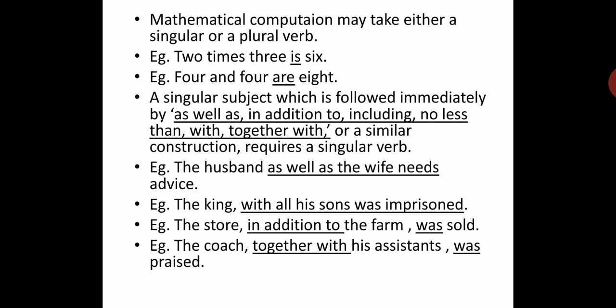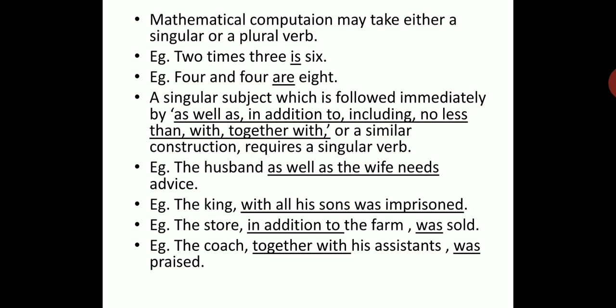Now next, a singular subject which is followed immediately by as well as, in addition to, including, no less than, together with, or similar construction requires a singular verb. Please note it down somewhere, children. This is very, very important. The husband as well as the wife. Now here husband and wife, you may think they are 2 singular subjects, but they are joined by the phrase as well as. So we'll put a singular verb, needs.